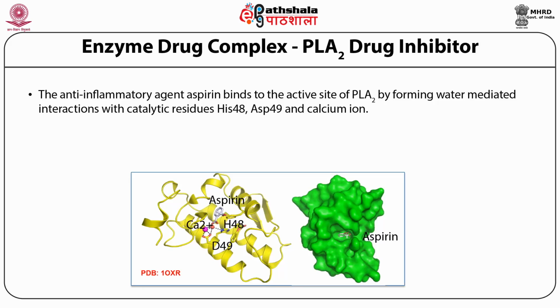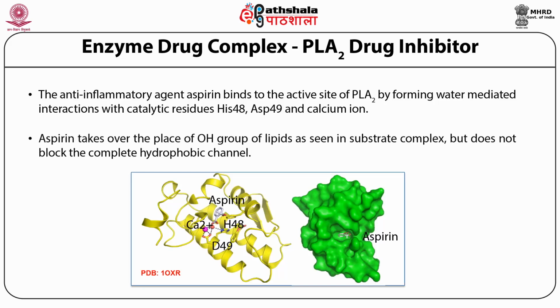You see that aspirin is interacting with the catalytic amino acids through water-mediated interactions, and it forms a direct interaction with the catalytic calcium ion. On the right side you see a surface representation where aspirin is completely buried inside the active site channel. That's how it inhibits, but it does not completely inhibit because it is not covering the whole substrate binding channel.